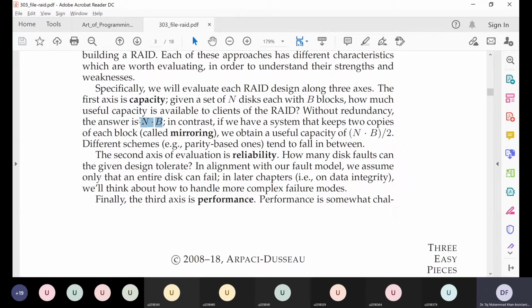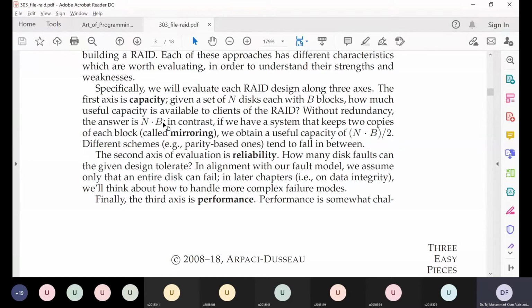So the total capacity of our system would be n multiplied by B blocks. But in our RAID system, will we be able to use the maximum capacity or not? That depends on how we are storing our data in our RAID system.